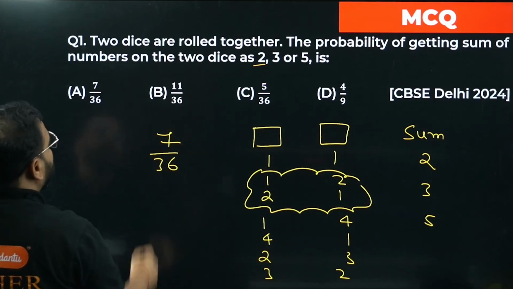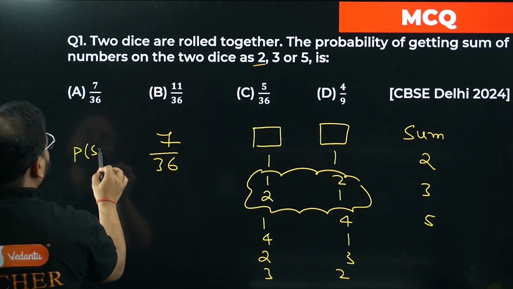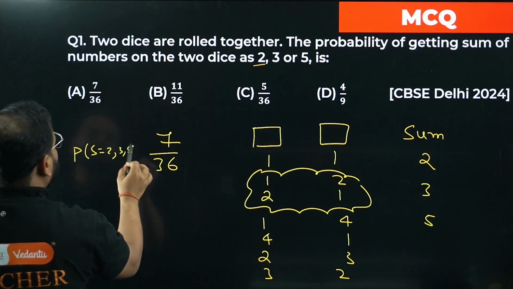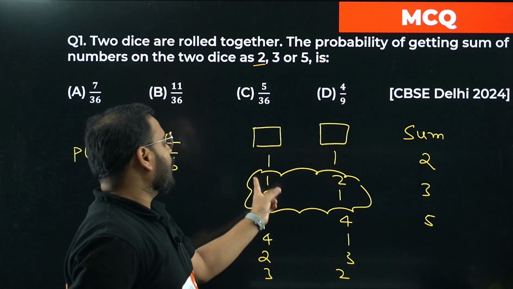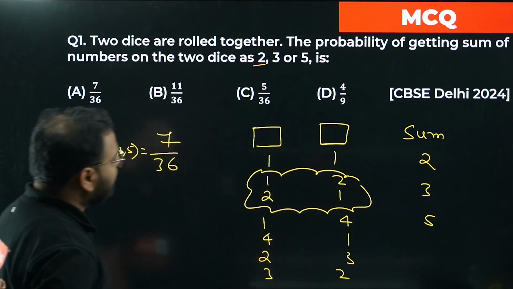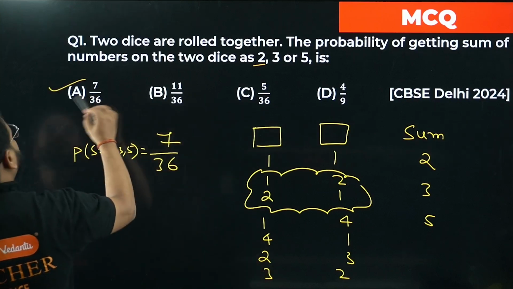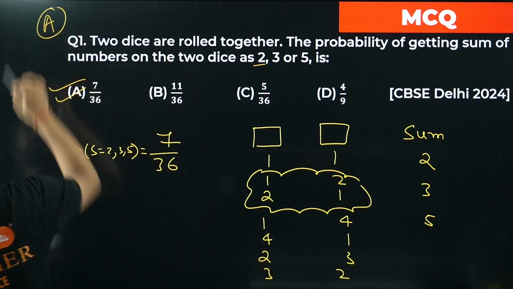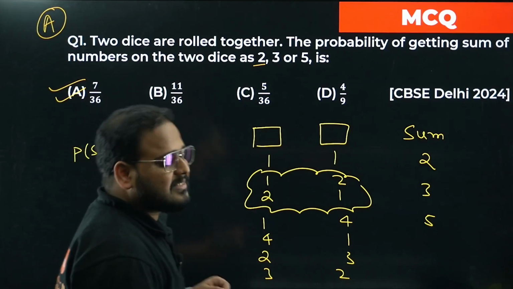Okay, so the probability of getting the sum equal to 2, 3 or 5 is nothing but 7 by 36, because the ordered pairs are 1 comma 1, 1 comma 2, 2 comma 1, 1 comma 4, 4 comma 1, and 2 comma 3 and 3 comma 2. So 1 2 3 4 5 6 7. Answer is option number A. It's a CBSE Delhi paper asked in 2024.